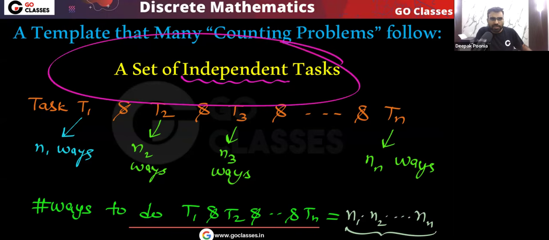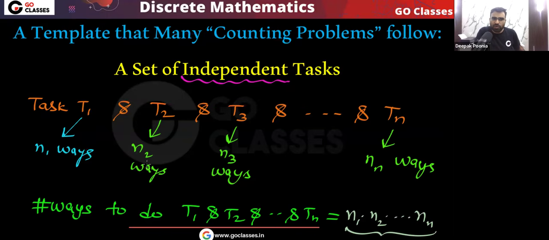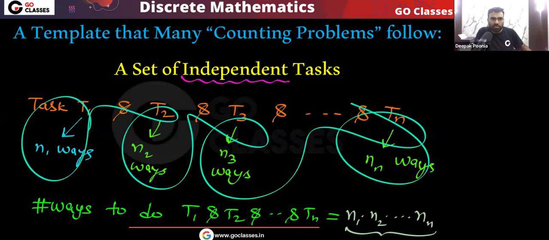So remember, this is the simple product rule that we are applying here. Because we have a set of independent tasks, and we need to complete all these tasks T1 and T2 and T3 and so on, we will apply the product rule, and the number of ways to complete all these tasks will be n1 into n2 into n3 into nn.